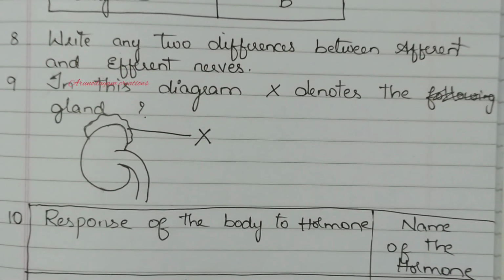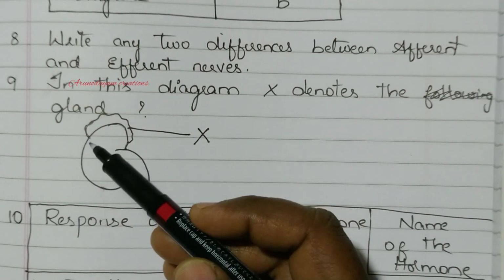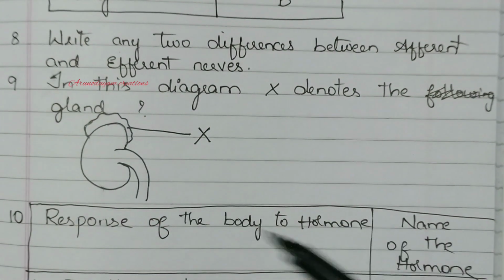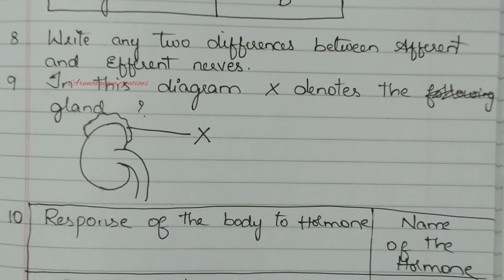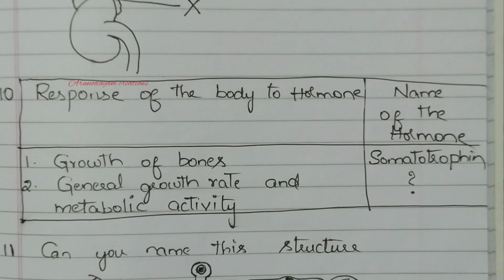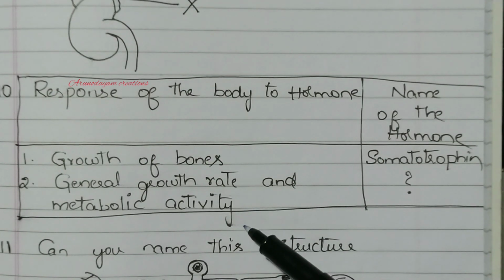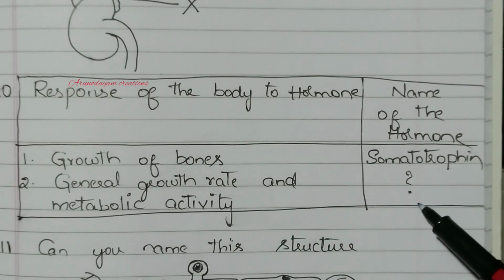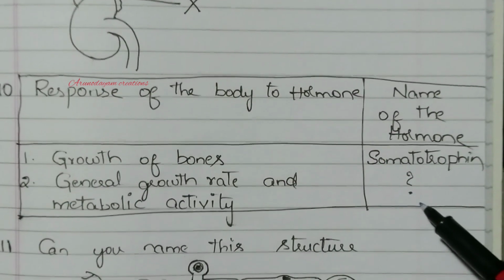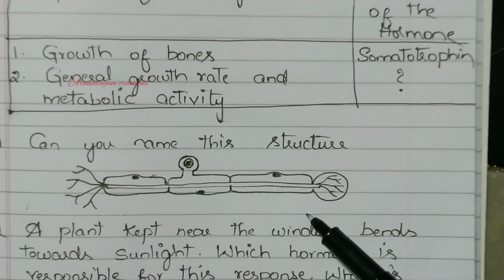Next, ninth question. In this diagram, X denotes this is a kidney. The cap-like structure present on the kidney is adrenal gland. Adrenal gland, you know about the hormones released by it and their functions also. Next, 10th question. Response of body to hormones. Growth of bones is because of somatotropin. General growth rate and metabolic activity is because of a thyroxine hormone which is released by thyroid gland. Next, can you name the structure? This is a sensory neuron.